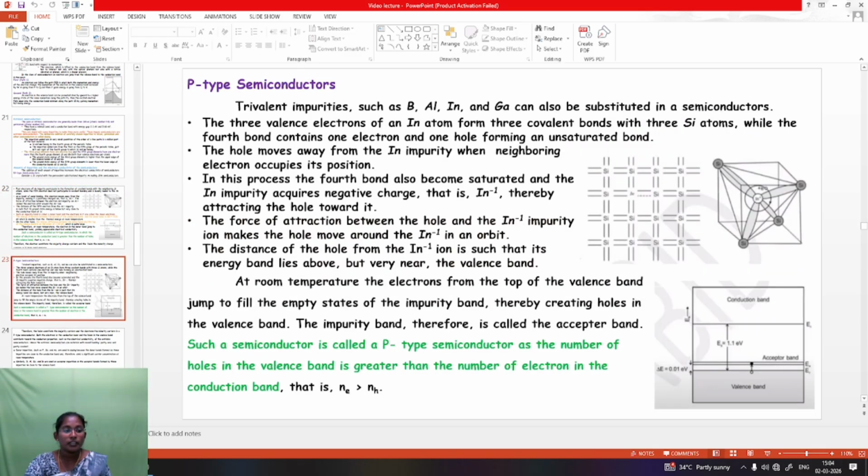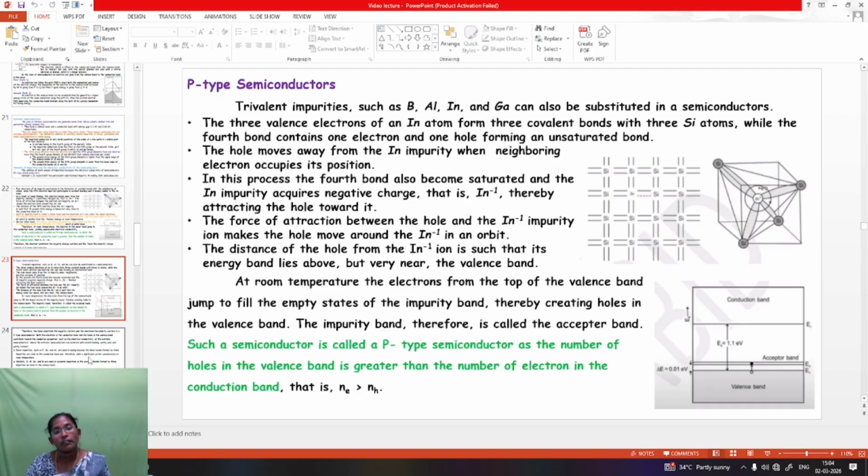Then p-type semiconductors. Trivalent impurities such as boron, aluminum, indium and gallium can also be substituted in the semiconductor. Here, the 3 valence electrons in the indium atom form 3 covalent bonds with the silicon atoms, while the fourth bond contains 1 electron short, a hole, forming an unsaturated bond.